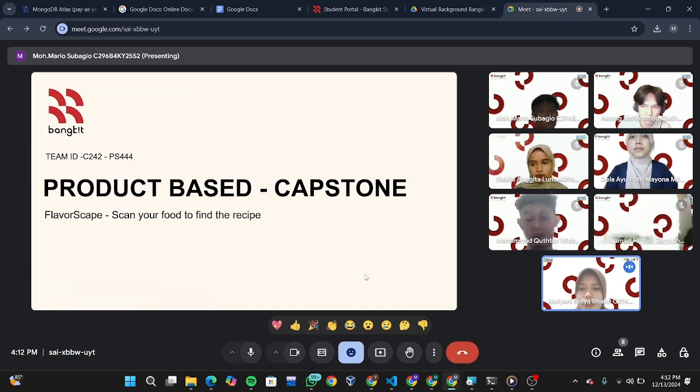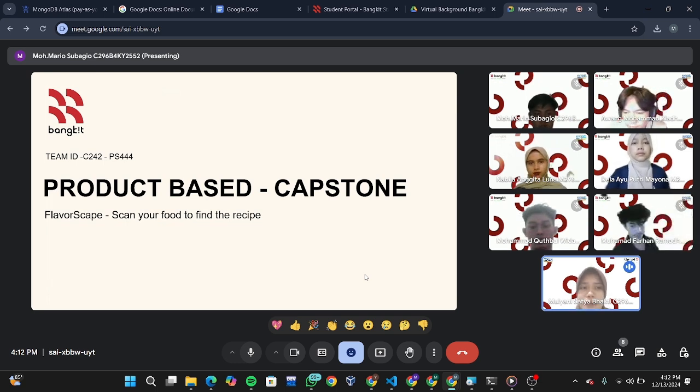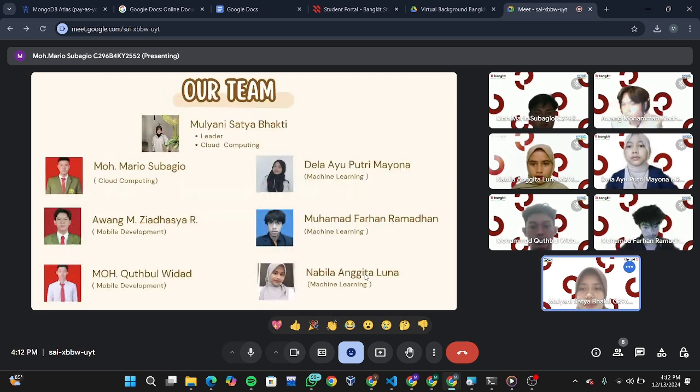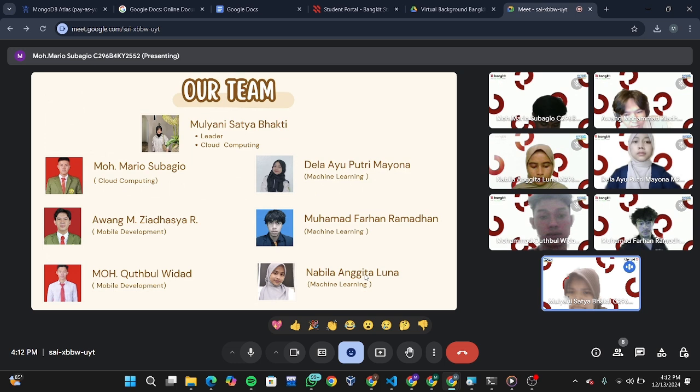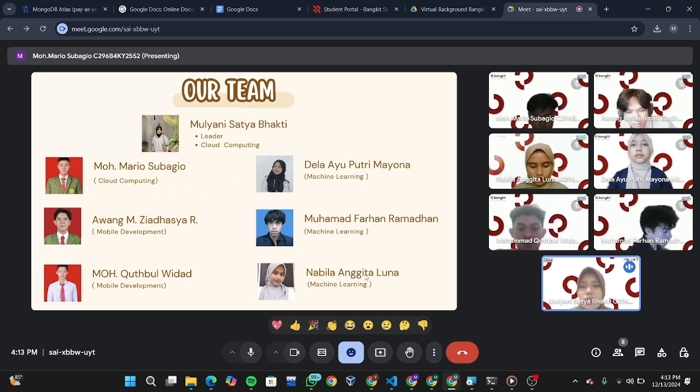First, allow me to introduce myself. I am Leni Satyabakti, the team leader, and my teammates. Okay, next slide. First, Mario Subagio as cloud computing and Awang MZ Hasya R as mobile development, Mahfud Bulwidat as mobile development, Dela Ayu Putri Mayona as machine learning, Muhammad Farhan Ramadan as machine learning, and Nabila Anggita Luna as machine learning.